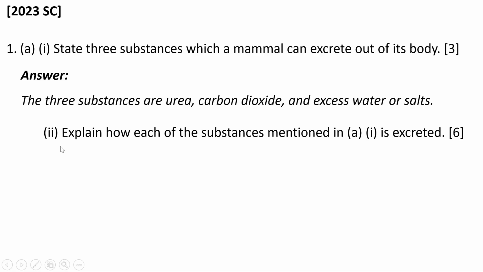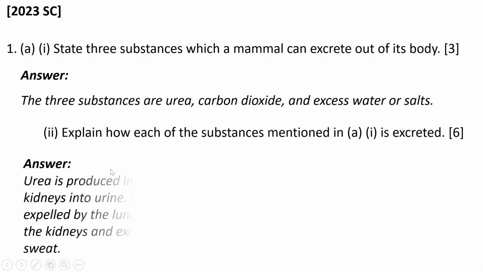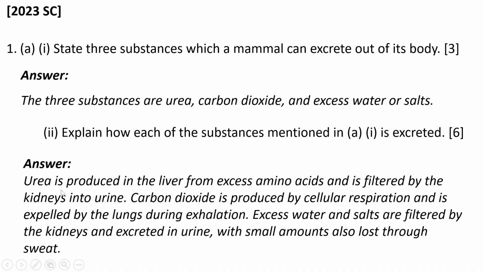The second one was Roman numeral 2, which was: explain how each of the substances mentioned in A Roman numeral 1 is excreted. So you explain how each of these is excreted. You say urea is produced in the liver from excess amino acids and is filtered by the kidneys into urine.